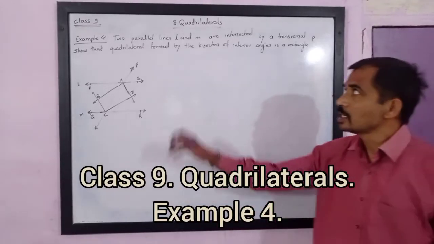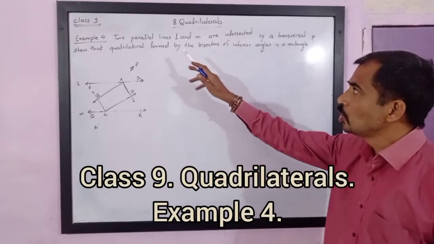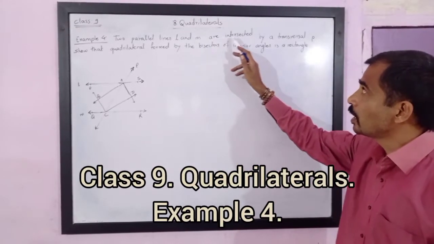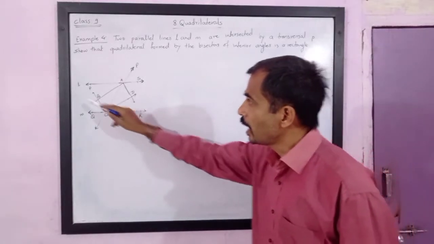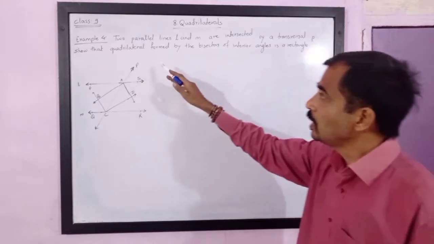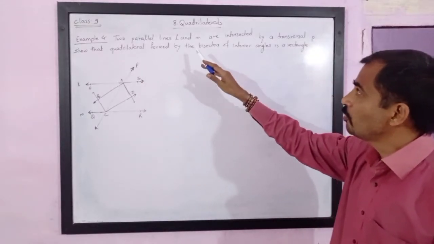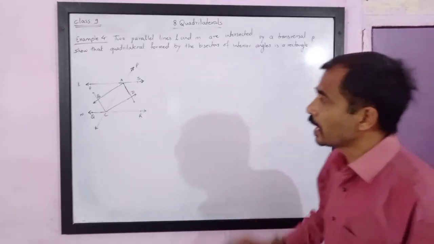Dear friends, in class 9 we are studying the 8th chapter, Quadrilaterals, and we have example number 4. Two parallel lines L and M are intersected by a transversal P. This is line L and line M, intersected by a transversal P. Show that the quadrilateral formed by the bisectors of interior angles is a rectangle.